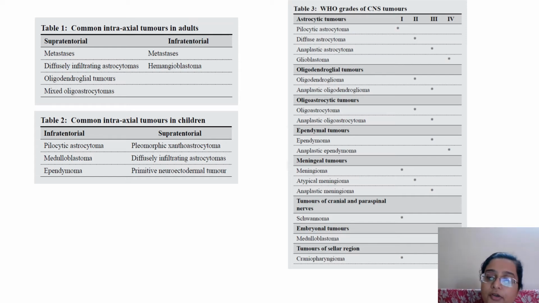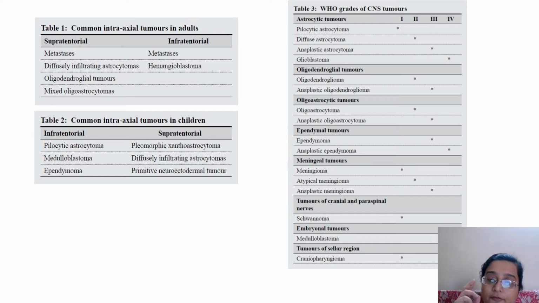Now, whenever you are dealing with a CNS tumor, you need to know the radiology and the position, whether it is central, peripheral, supratentorial, or infratentorial. Its position in relation to the dura, to the ventricles, everything you need to know before you go to the diagnosis on pathology. Because a lot of tumors might mimic each other in morphology, but the location helps you in determining what tumor it will actually be. Okay?